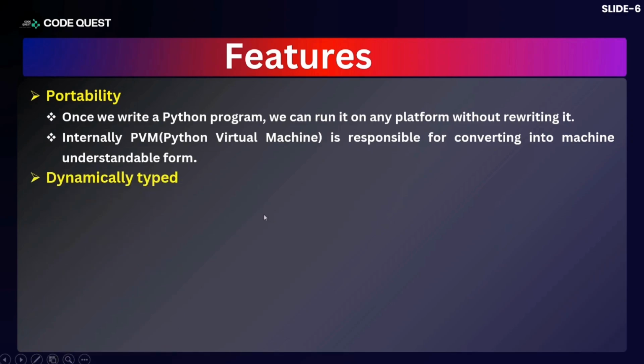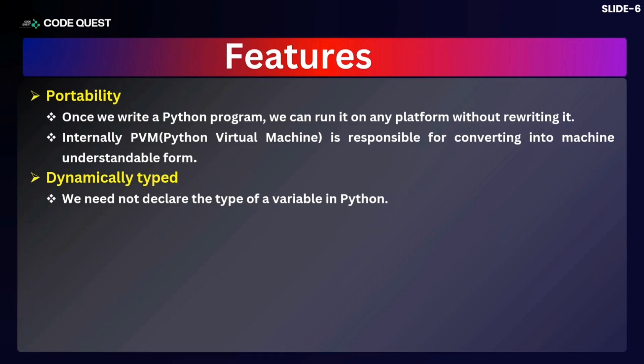Now, dynamically typed. What do we mean by dynamically typed? In any programming language, usually to carry data we require a variable, and that variable must be of a certain type. Those who are already aware of any programming language must know this. Suppose I'm trying to store a number into a variable, so I can take a variable like int followed by some variable name.